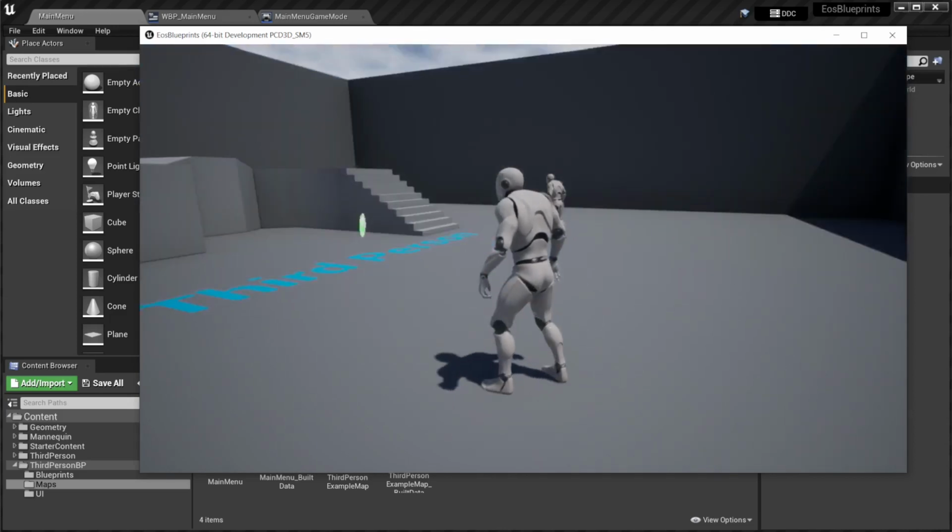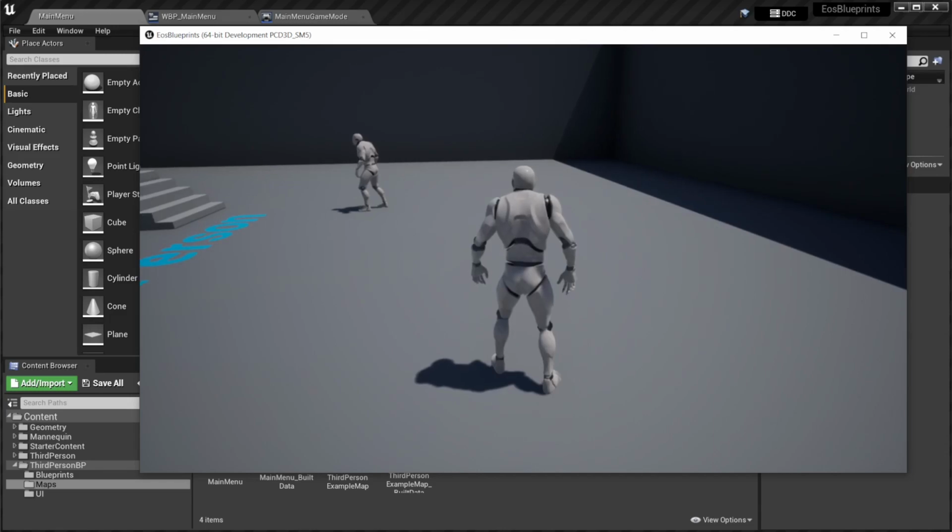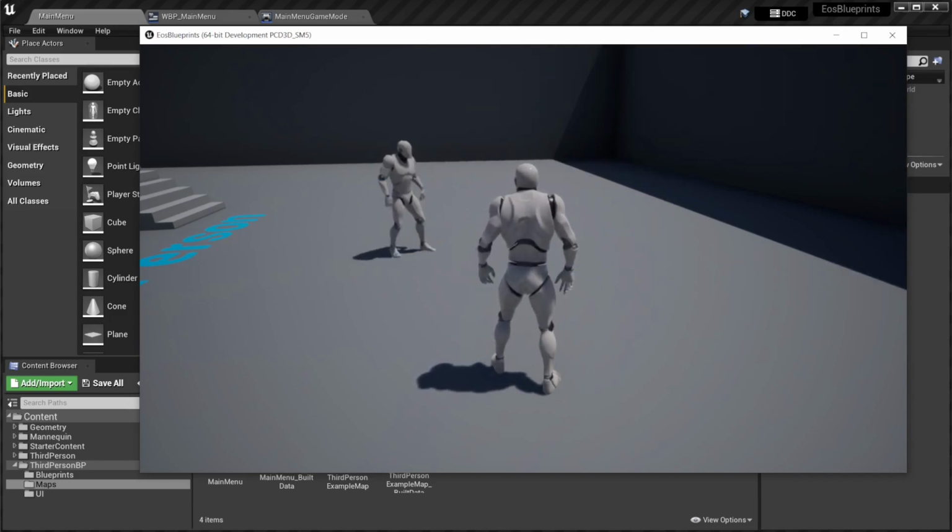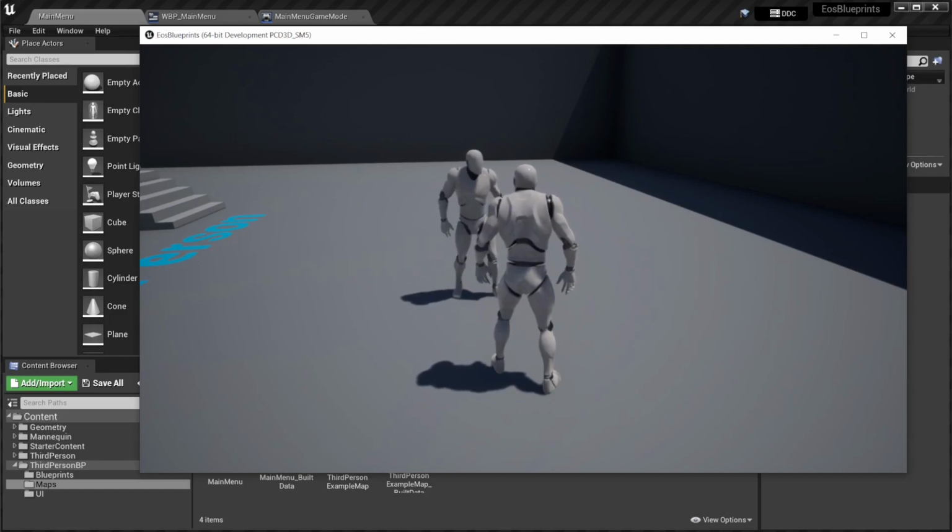The server player is standing over there. He can run and jump, and all the replication mechanisms of Unreal Engine are now working. We are in a multiplayer game. Epic Online Services does not host this server, but it did the session handling for us. The server was registered online and it was found using the Find Sessions Advanced Blueprint node. This Find Session function is part of the matchmaking service of Epic Online Services.